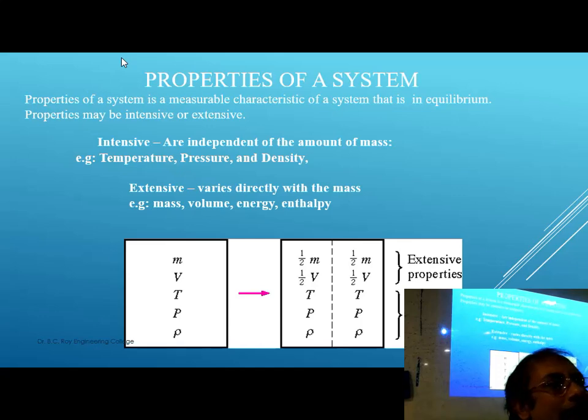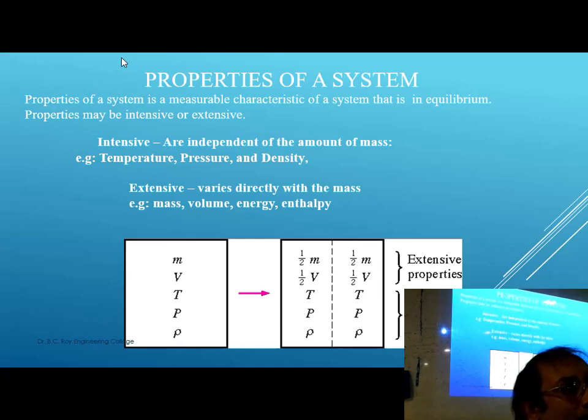Properties of a system: intrinsic property and extrinsic property. Intrinsic property means independent of mass or quantity. For example, if you take one cup of water and one bucket full of water, for both the water, the surface tension, specific gravity, viscosity, all these parameters will be the same.